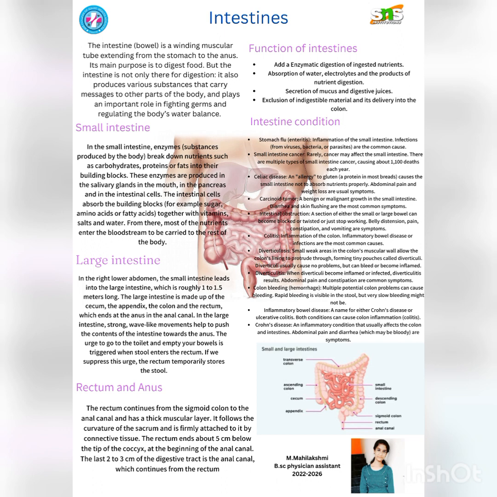Rectum and anus. The rectum continues from the sigmoid colon to the anal canal and has a thick muscular layer. It follows the curvature of the sacrum and is firmly attached to it by connective tissue. The rectum ends about 5 cm below the tip of the coccyx at the beginning of the anal canal. The last 2 to 3 cm of the digestive tract is the anal canal, which continues from the rectum.